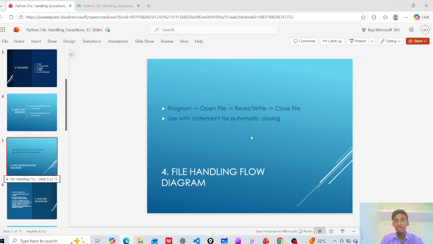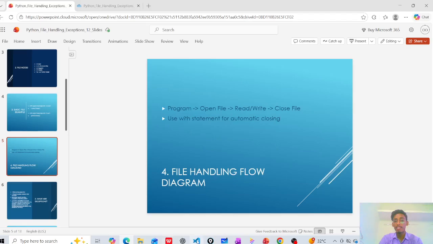Let's see the file handling flow diagram. This is the process of file handling. First you write the program, open a file, read that file, write that file and close the file, using the with statement for automatic closing. When we use the with operation, we don't need to close the file; it closes automatically.